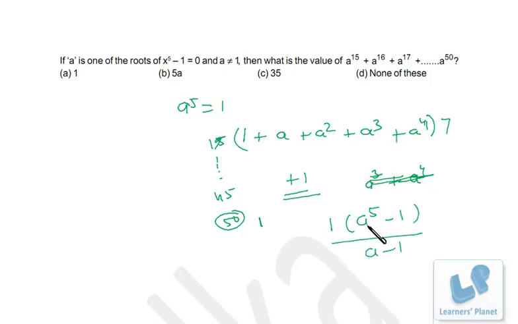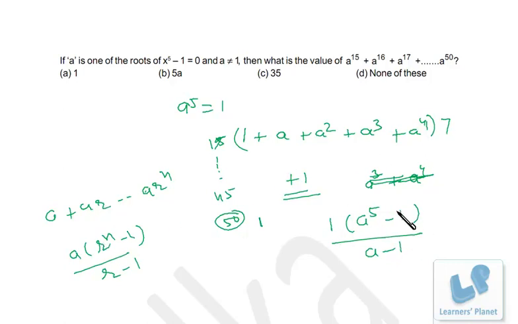Here a is the first term and r is the common ratio, so I just mentioned a plus ar till ar^n. The sum is a times r^n minus 1 by r minus 1. So I'm just putting in the values, where r is the common ratio and n is the number of terms. Here the number of terms is 5, and the common ratio is a.